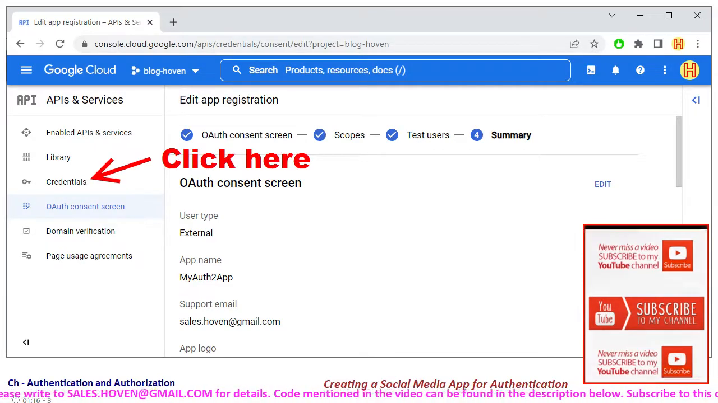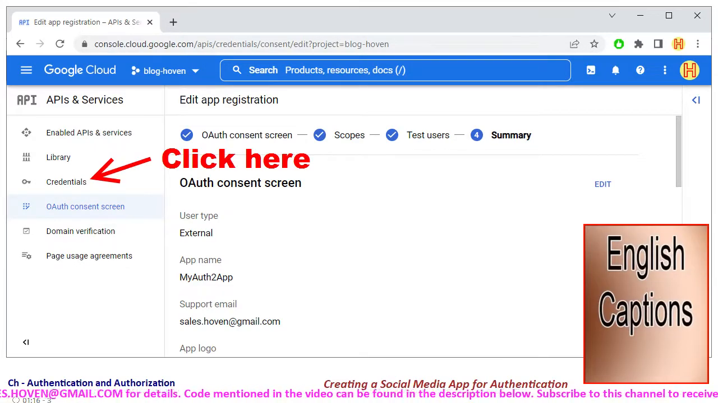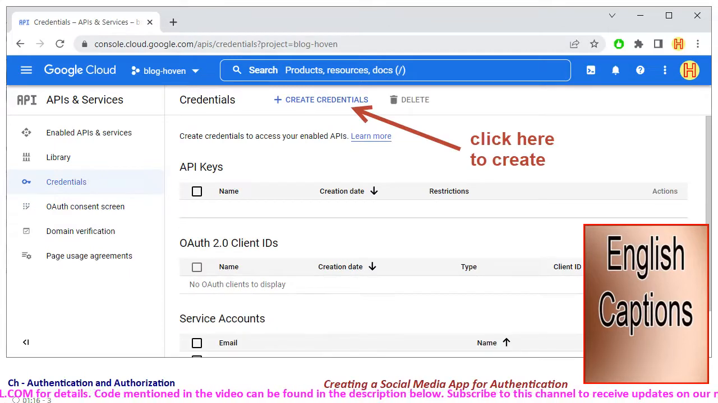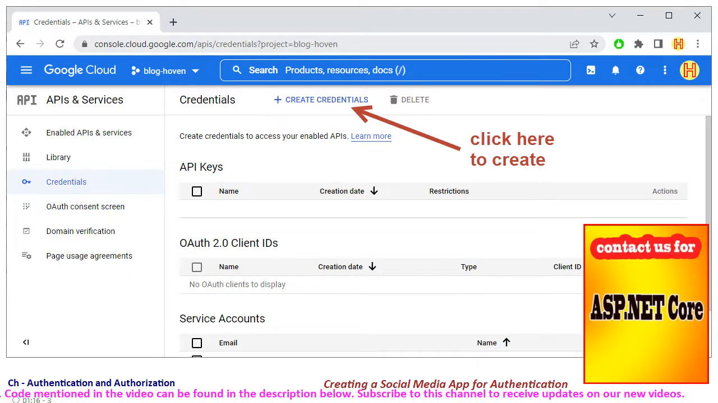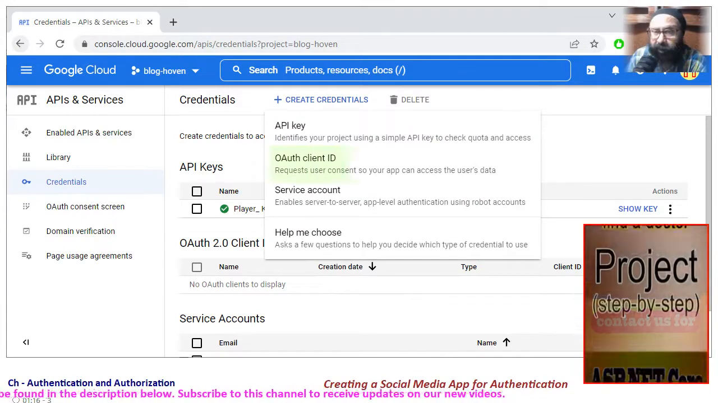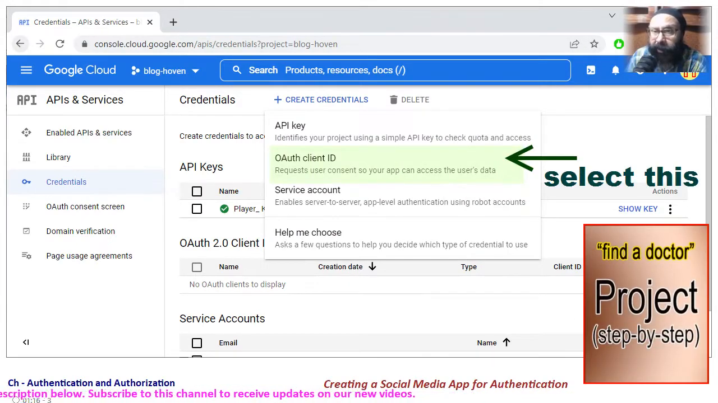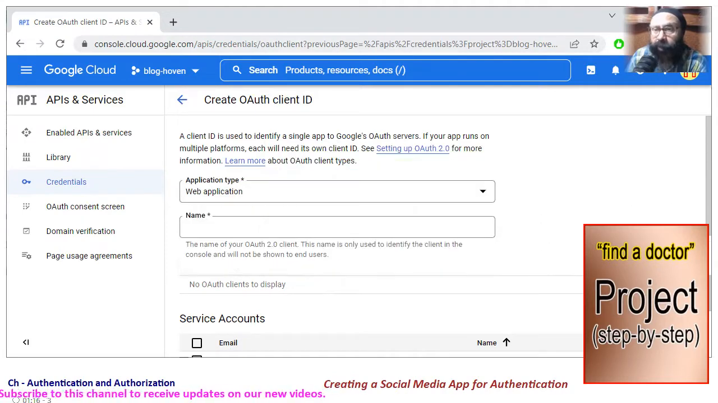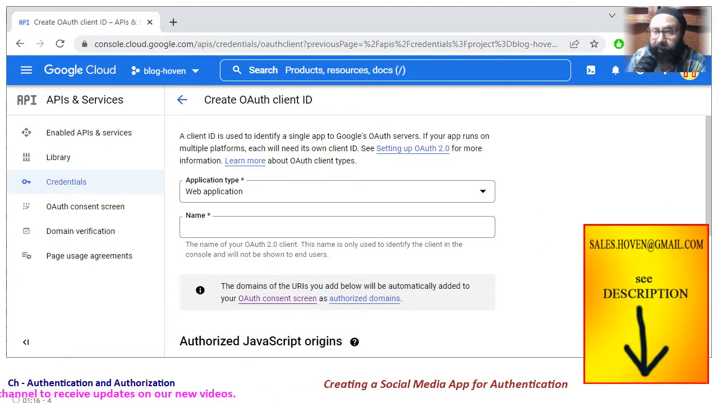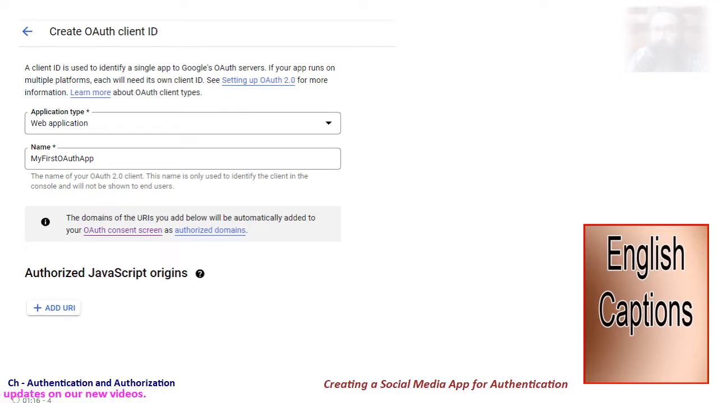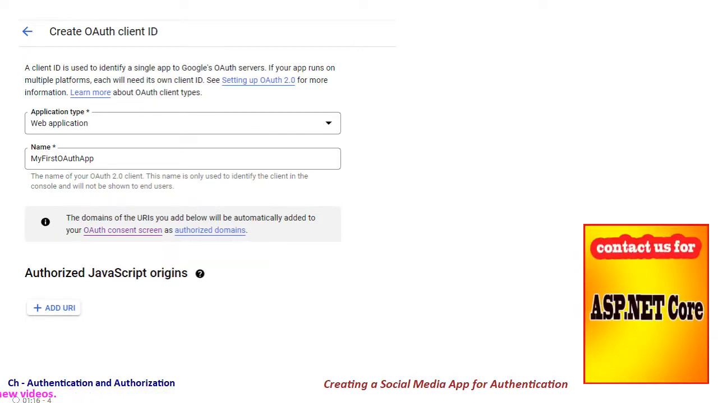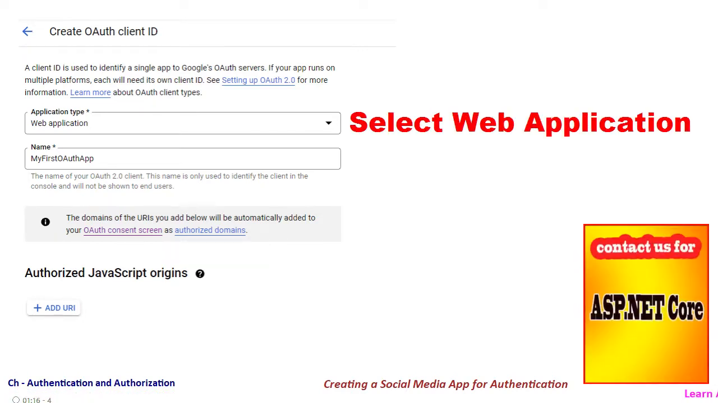Next, click on the Credentials tab on the left-hand side menu to open the Credentials page. Click on the Create Credentials button. A drop-down appears. Select the OAuth Client ID option and click it to open a form called Create OAuth Client ID. Let's see it in full screen. Select Application type as Web Application.